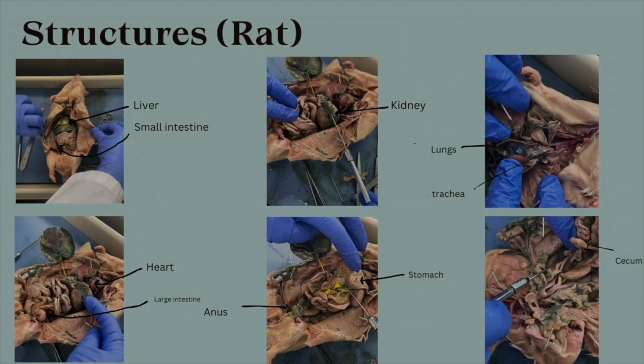Now onto the structures of the rat. In the first image, we can see the rat's liver and small intestine. In the image below that, we can see the heart and the large intestine. In the image next to that, we can see the anus and the stomach. In the image above that, we can see the rat's kidney. In the image next to that, we can see the lungs and the trachea of the rat. And below that, we can see the cecum.